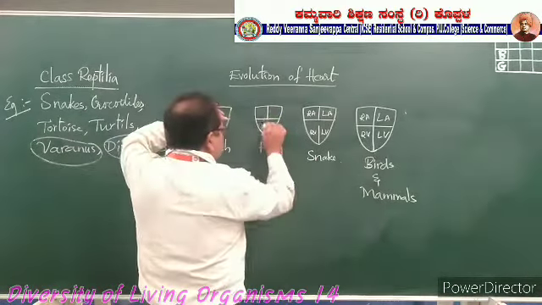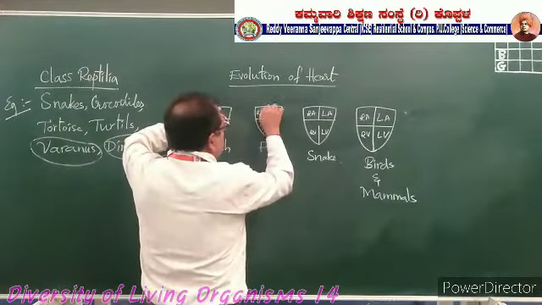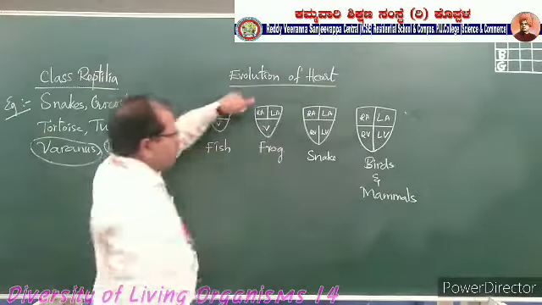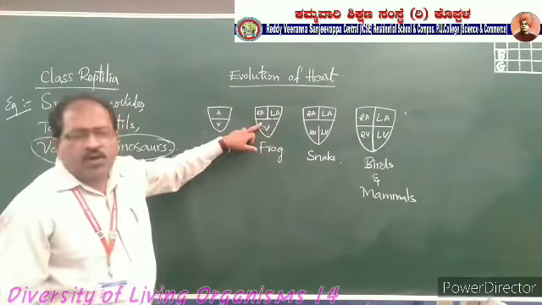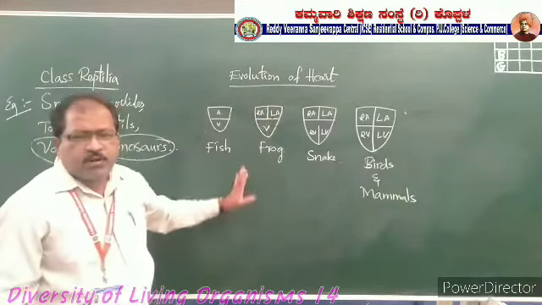Sorry. This is the ventricle. This is the right auricle. This is the left auricle. 3-chambered heart is presented. Auricle is divided into 2 parts, but the ventricle is not divided. Here also mixed blood will be supplied.